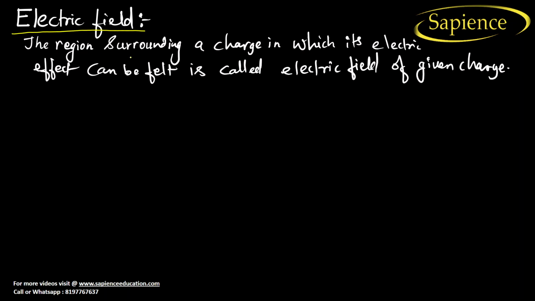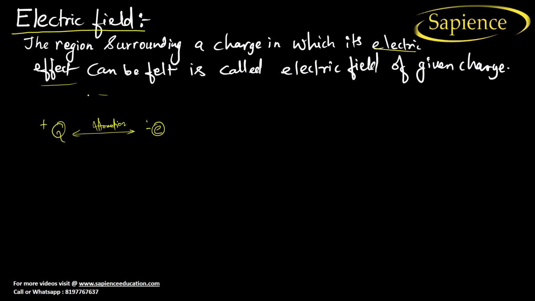Electric field: the region surrounding a charge in which its electric effect can be felt is called an electric field. Let us take a charge Q, which is positive, and let us try to keep an electron, which is negative, in that region. So what will happen? There will be an attraction between them.